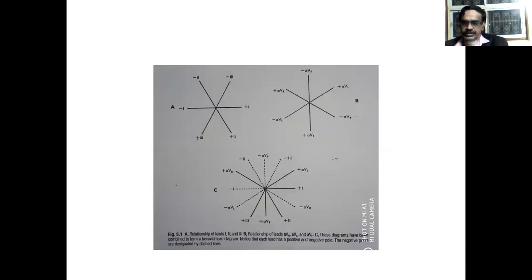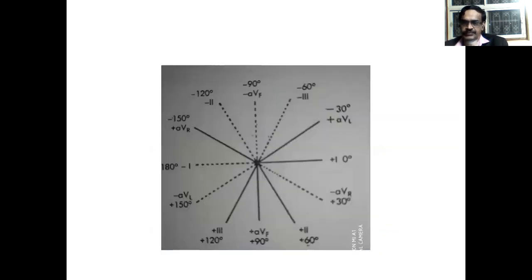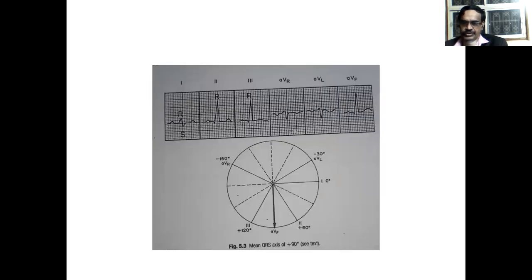This is again triaxial diagrams and hexaxial diagram. You see the lead axes: lead 1, lead 2, lead 3, aVR, aVL, and aVF. Here you see it is a vertical heart. The mean QRS axis is at 90 degrees, isn't it?